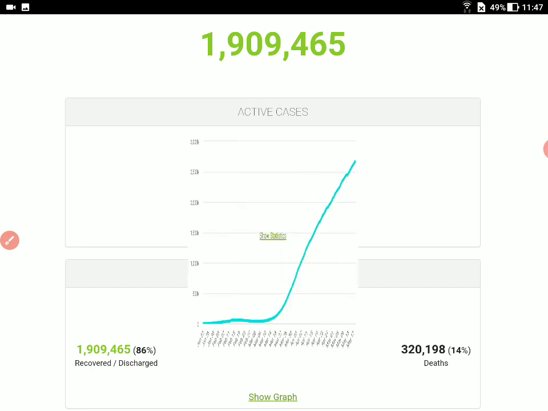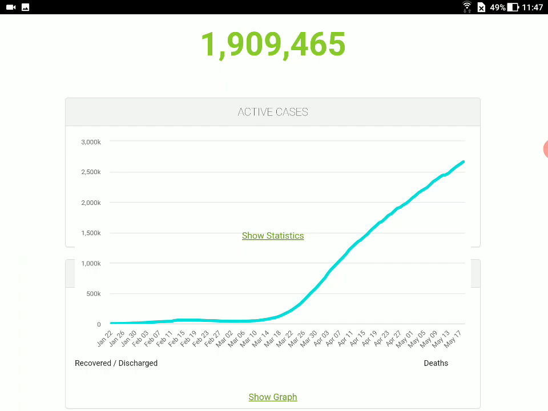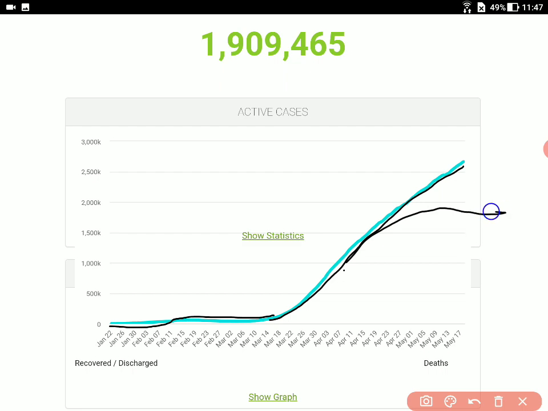But if you have a look at the graph here, what we see is that this graph is rising. Initially when it was reported in mid-January from Wuhan, China, it was not rising that far, and please remember, this is the picture of the entire world. But as we came to mid-March, it started rising and showing exponential behavior. What we want is something which is called flattening the curve. This is a term which has been used again and again. By flattening the curve, we mean that this should go something like this. And this is something which has been observed in China, which is positive for the entire world.